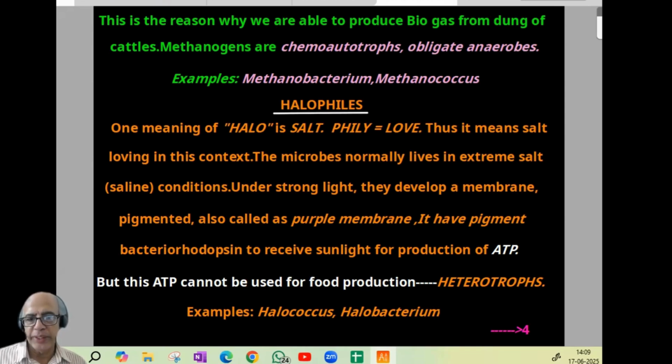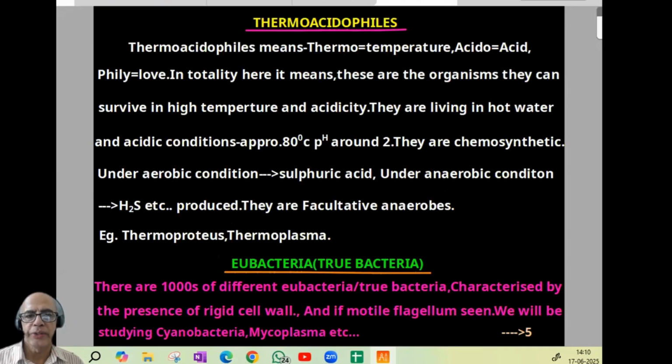It has a pigment. And what the pigment is, commonly what we believe is bacteriorhodopsin. Purpose is to receive sunlight for production of ATP. But remember, this ATP cannot be used for food production. So that indirectly means halophiles will be heterotrophs. Examples: Halococcus, Halobacterium. I think the idea is clear. Now we can proceed to the third group, that is thermoacidophiles.